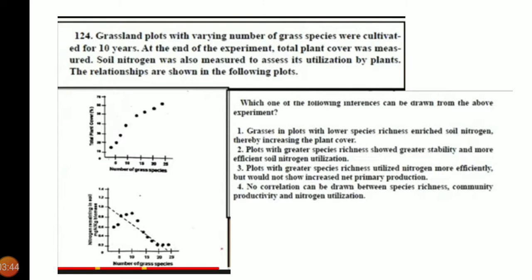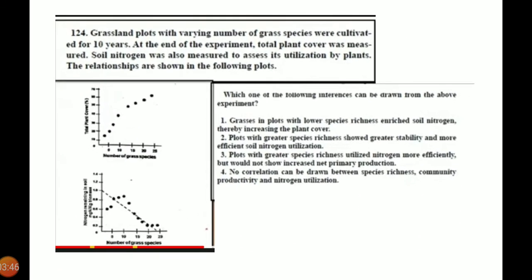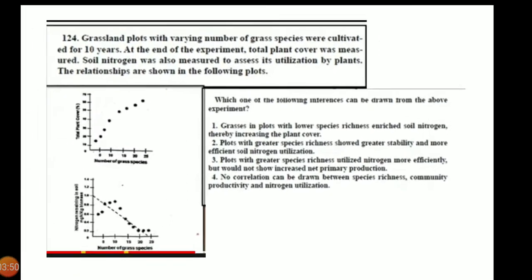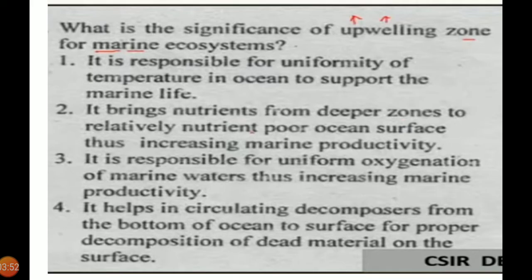So you can take the second option. Okay, next question. What is the significance of upwelling zone for marine ecosystem? First option, it is responsible for the uniformity of temperature in the ocean to support marine life.